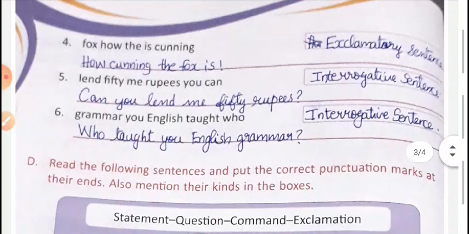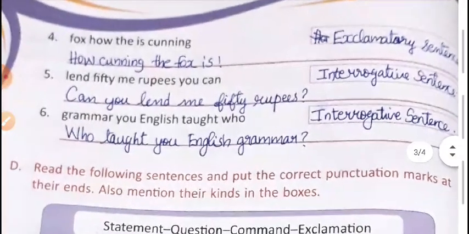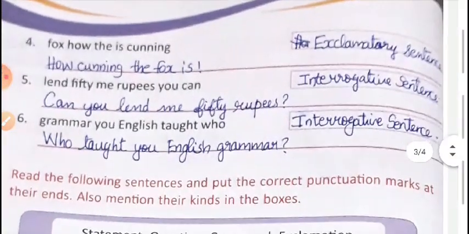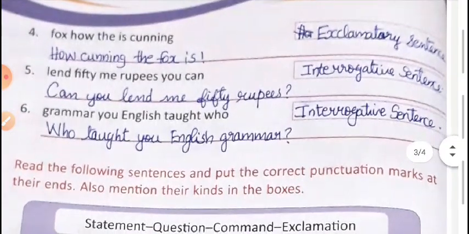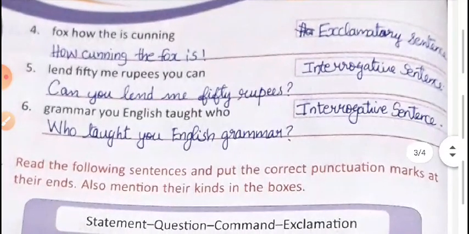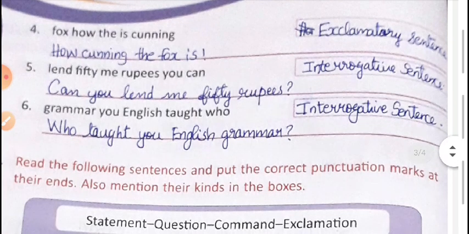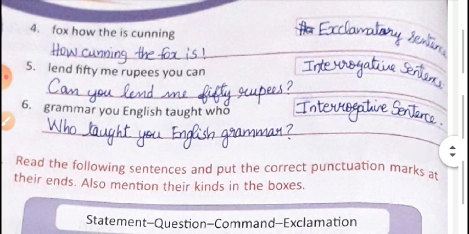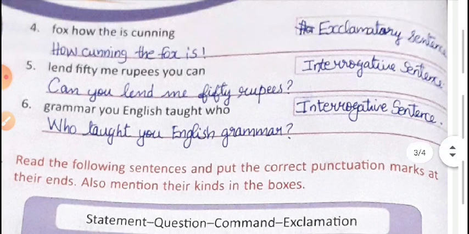Fourth one: fox, how, the, is, cunning. We can rearrange it: "How cunning the fox is!" It is an exclamatory sentence. Fifth one: lend, 50, me, rupees, you, can.